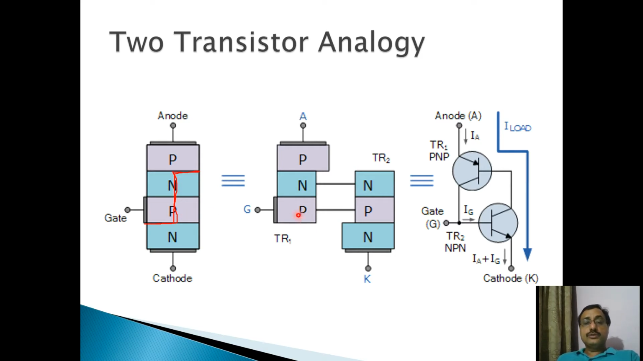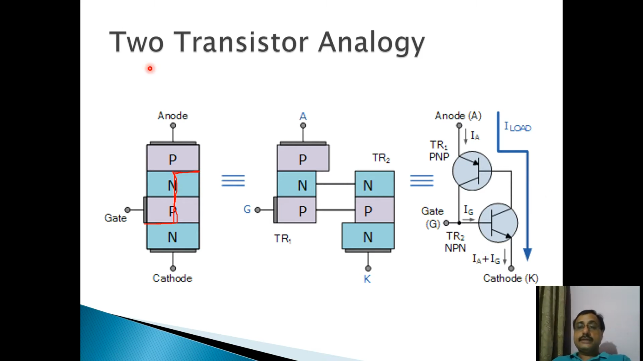Now we will assume these are joined together electrically. So these two N and these two P are joined together. Now you can see this forms two transistors. One is PNP transistor TR1, and another is transistor TR2. So we are left with two transistors.